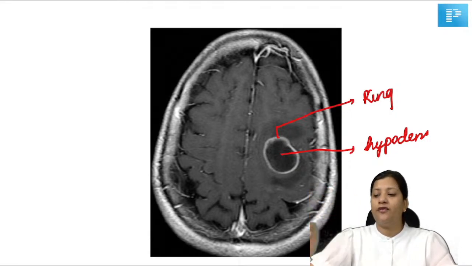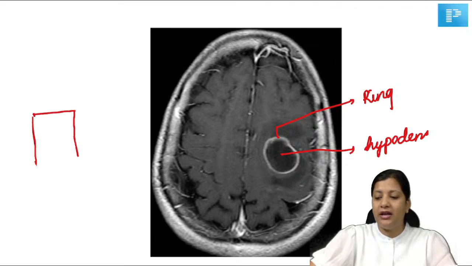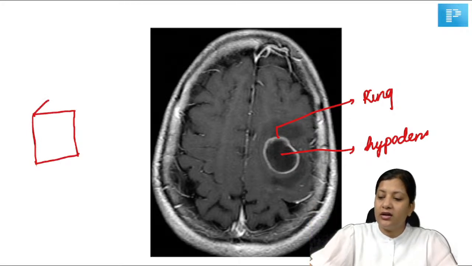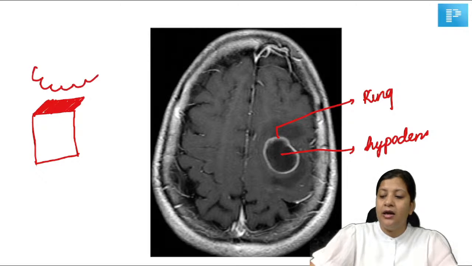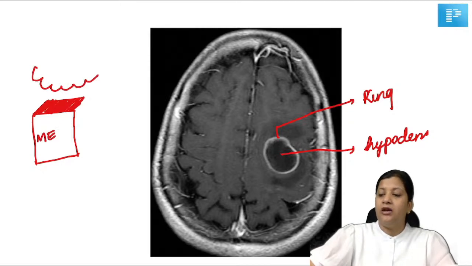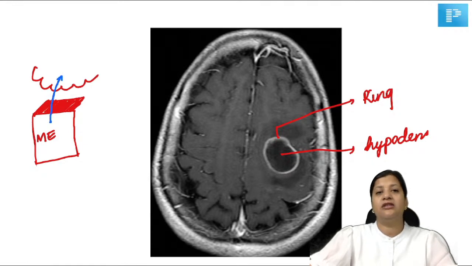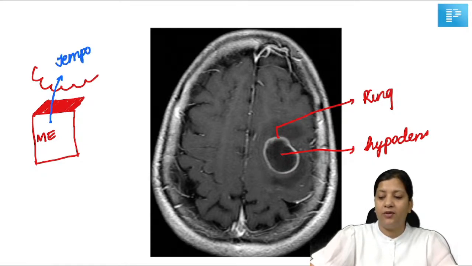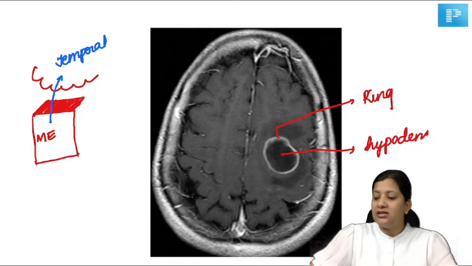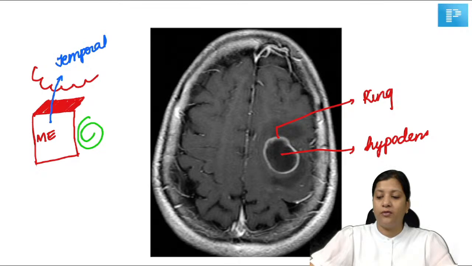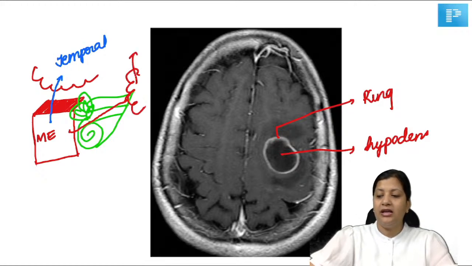Now, there are two routes of spread of the disease from the middle ear to the brain. The first route is when the disease erodes the tegmen tympani. The tegmen is a thin plate of bone which separates the middle ear from the middle cranial fossa. So if the disease erodes the tegmen and reaches the brain, it will reach the temporal lobe of the brain. So that is the first route of extension. The second route of extension is it can go from the middle ear to the inner ear. From there, it can go to the petrous apex. So the disease can travel from the middle ear, inner ear, petrous apex and involve the cerebellum, the cerebellopontine region.